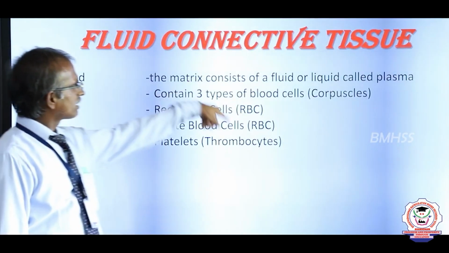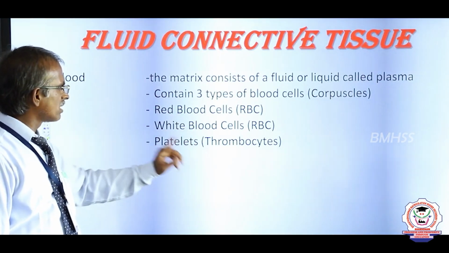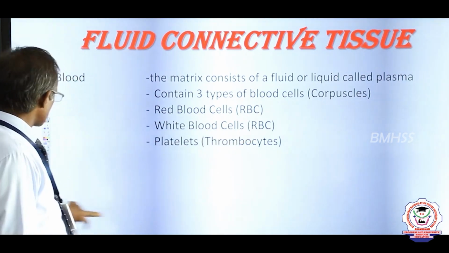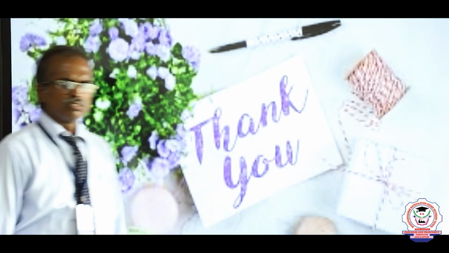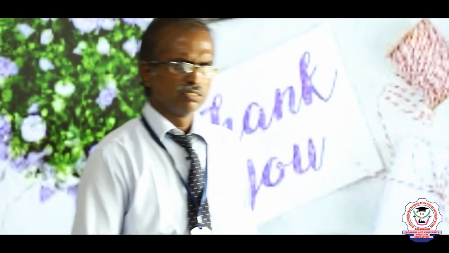Then blood contains a matrix with three structures: RBC, white blood cells and platelets, otherwise erythrocytes, leukocytes and thrombocytes. Now I hope you have understood how many tissues there are and how they function in our human body. So, did you enjoy my class? Good, very good, thank you.